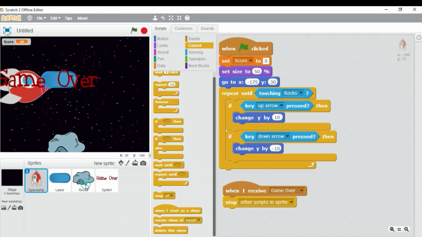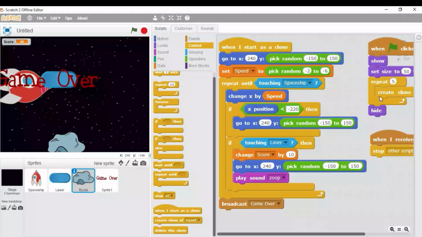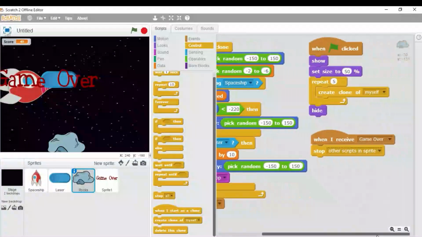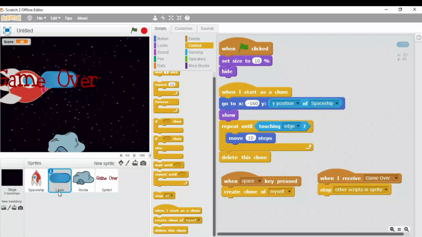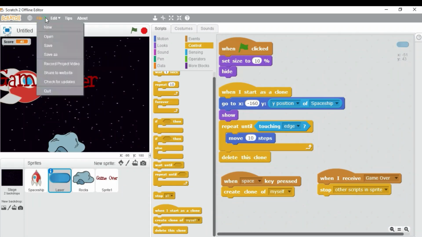Then click on the rocks and this is the block for the rocks. It will look like this. And at last click on this laser and you will be able to see this is the block. So we are ready.